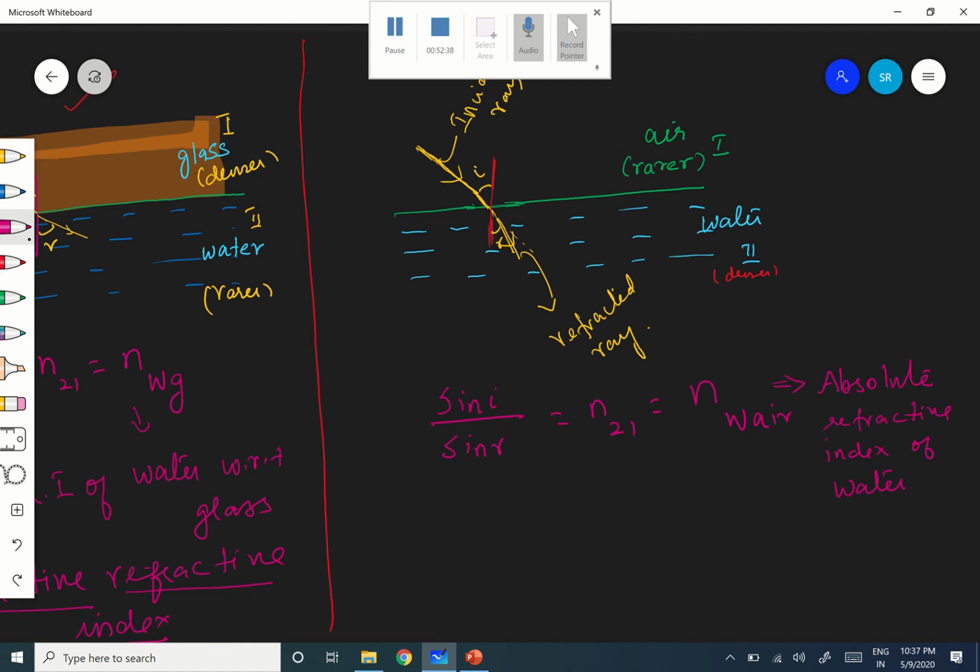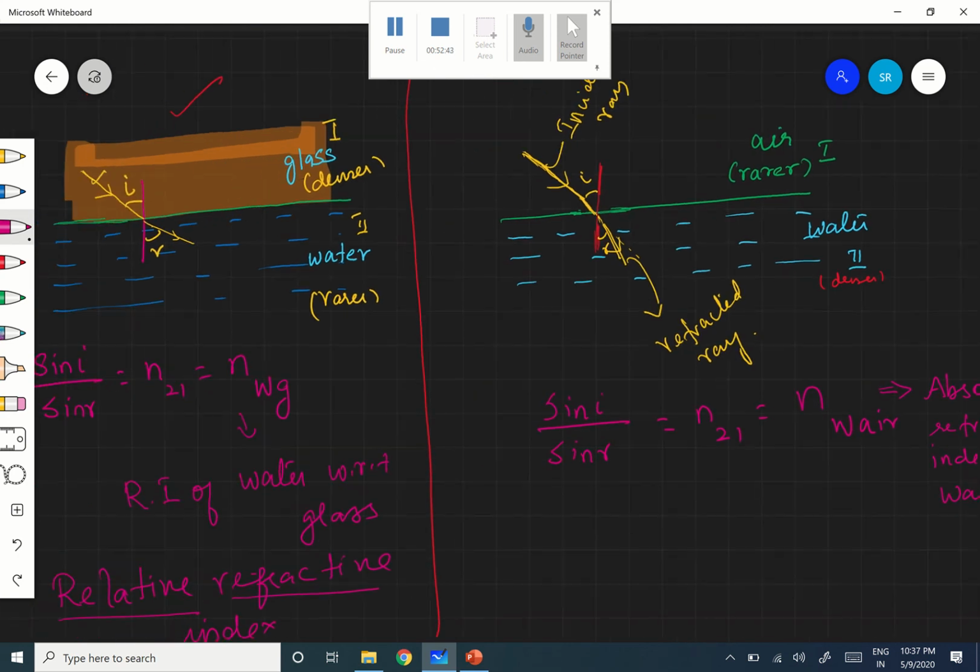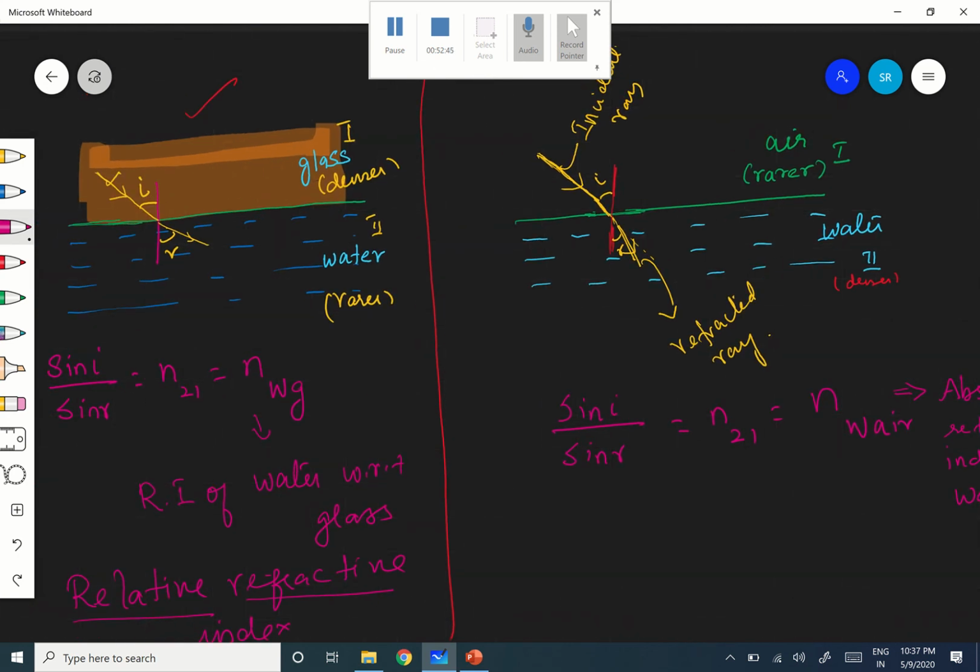See, if the first medium is other than air, like in the previous case, the first medium is glass, second medium is water. Therefore, you can write this as NWG. That is, N, the refractive index of water with respect to glass. That is what is called a relative refractive index.